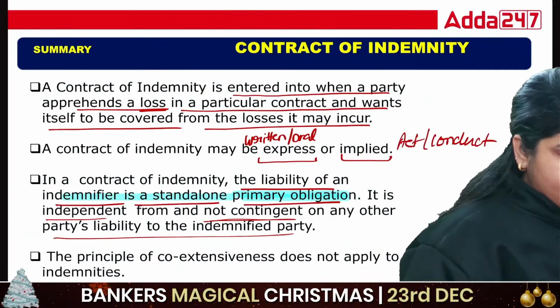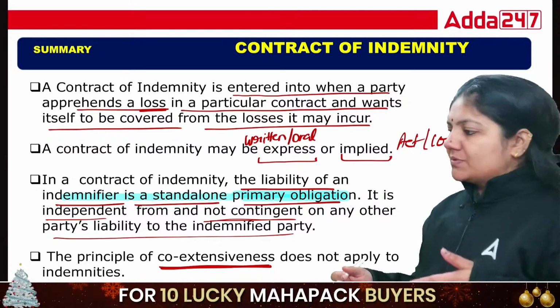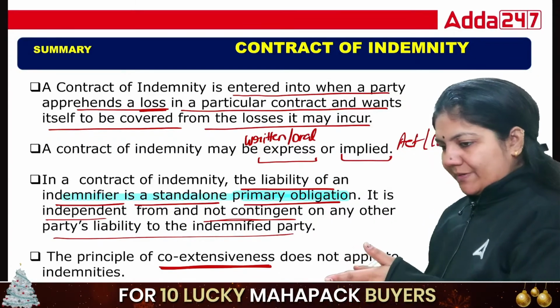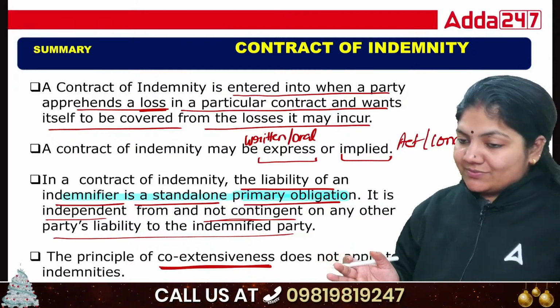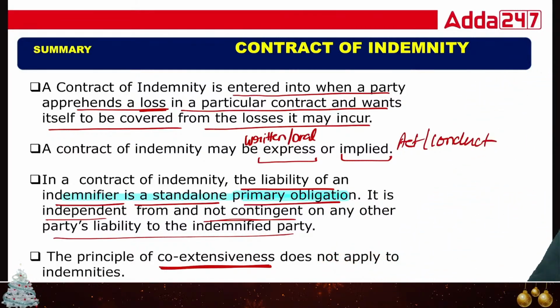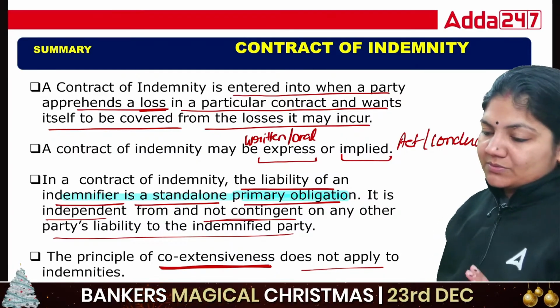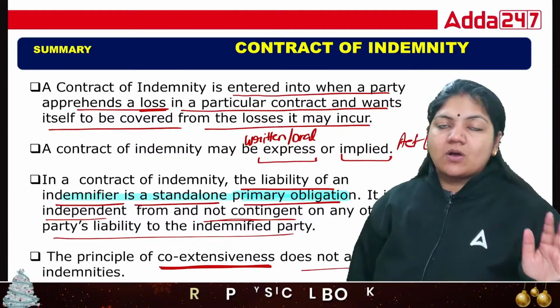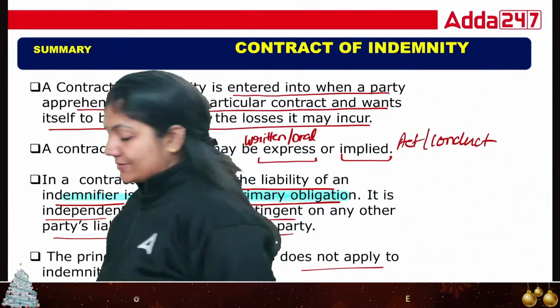So the principle of coextensiveness. What is coextensiveness? Coextensiveness means, suppose the company is liable to pay, not any other person is liable to pay. So that's why it is written that the principle of coextensiveness does not apply to the contract of indemnity. So a very simple concept of contract of indemnity. See class, read out this sentence.